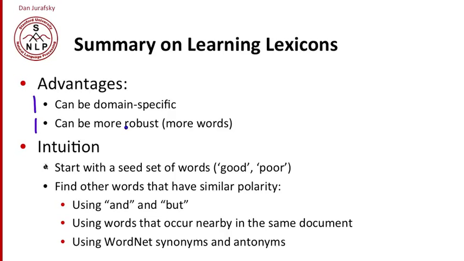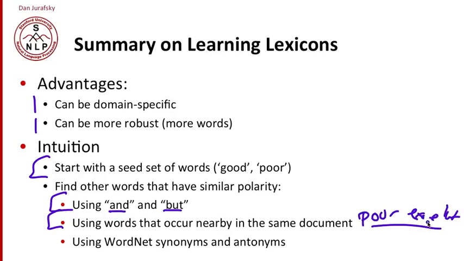And again, the intuition of all these algorithms is really the same. We start with some seed set. We find other words that have similar polarity to that seed set in some semi-automatic way. And the ways we've seen are using whether the words are conjoined with and or but, using words that just occur nearby to words like poor or excellent, or using WordNet synonyms or antonyms.